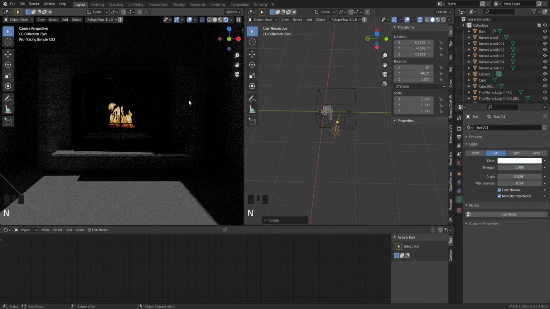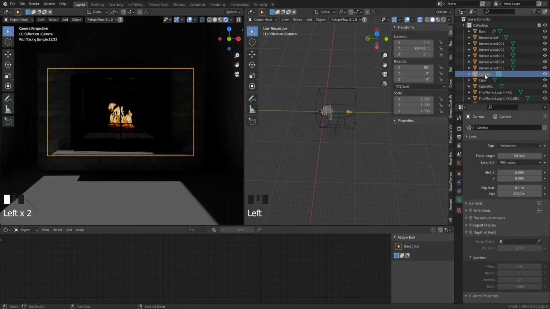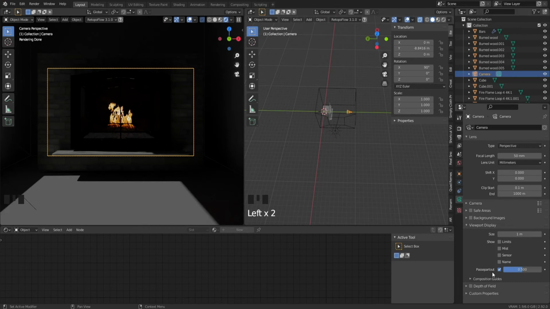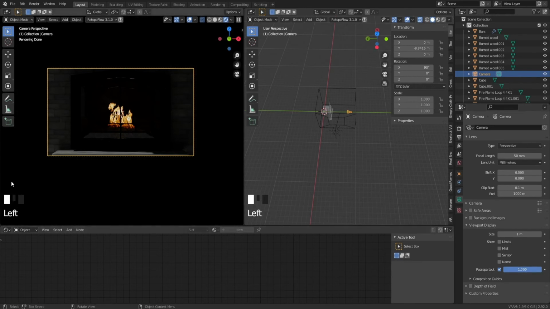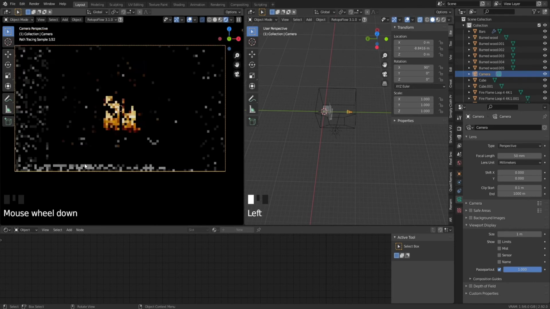And if you just want to render out what is in the camera view, we can actually also do that by selecting the camera. Go into the camera options, go to the viewport display, and you will see this passe-partout. I think that's French. I'm not sure. But if we slide this up to 1, then we will only see what is in the camera view. This will basically help a lot with creating the scene.